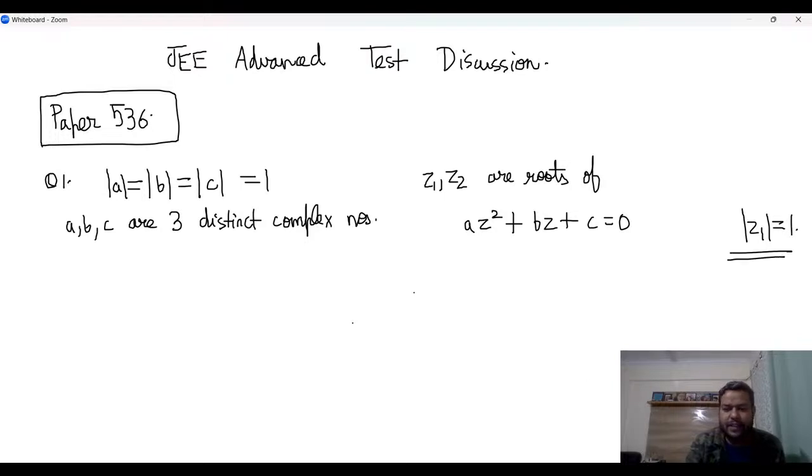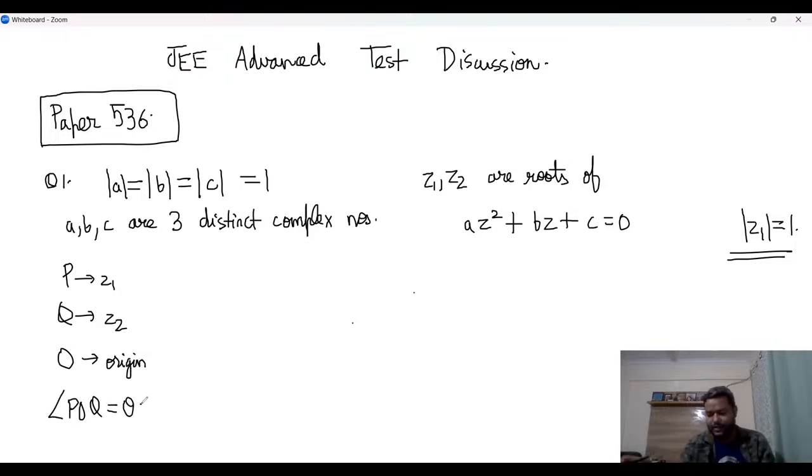Okay. And now the question that is asked, P and Q are points representing z1 and z2 in the complex plane where angle POQ is equal to theta. So P represents z1, Q represents z2, O represents origin, and angle POQ is equal to theta.